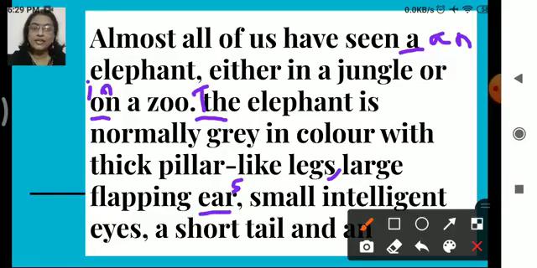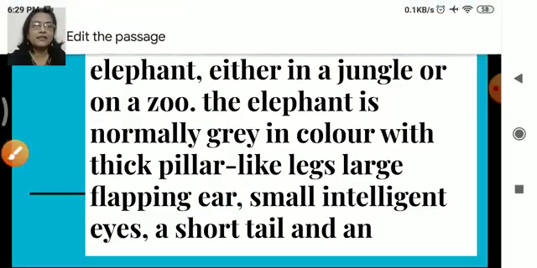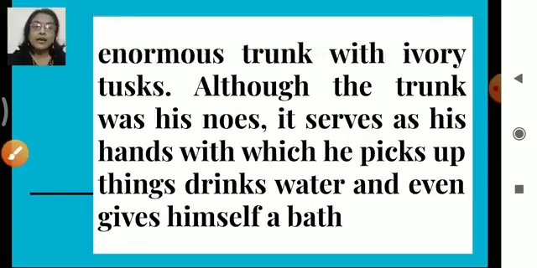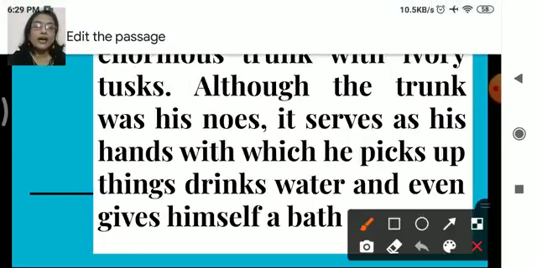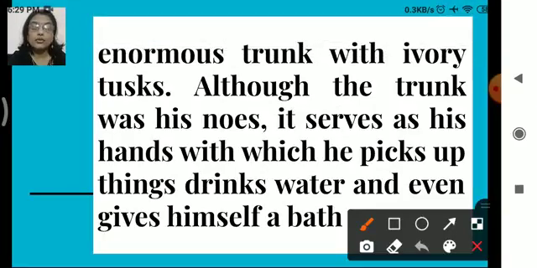So large flapping ears, small intelligent eyes, a short tail and an enormous trunk with ivory tusks. Okay, ivory tusks. Although the trunk was his nose. Was his nose? Again something is wrong here, right? The trunk is. Why was, right? It is. Now also it is his nose only. So instead of was, what will come? Is. His nose. Spelling is wrong here, right?